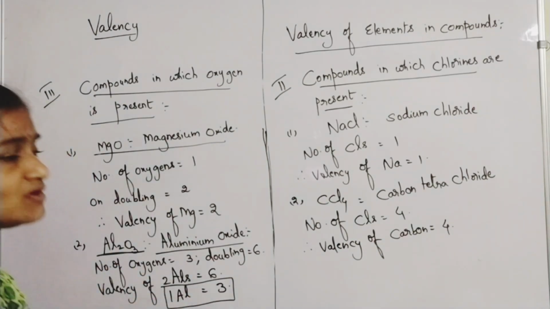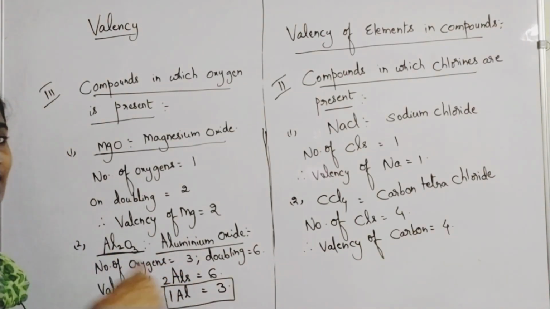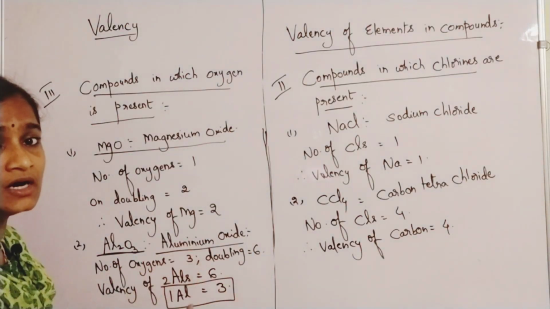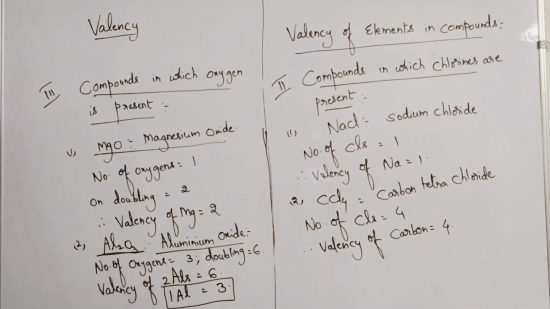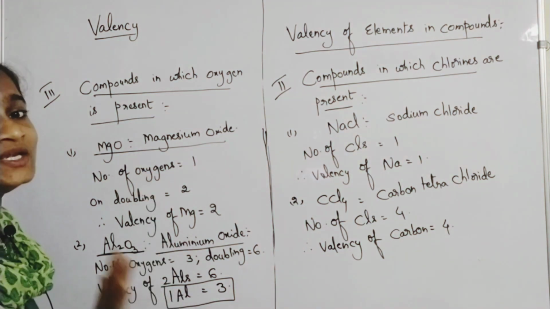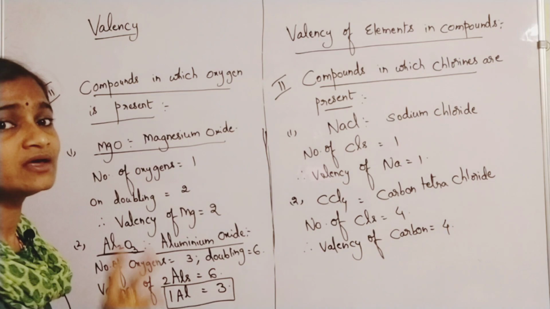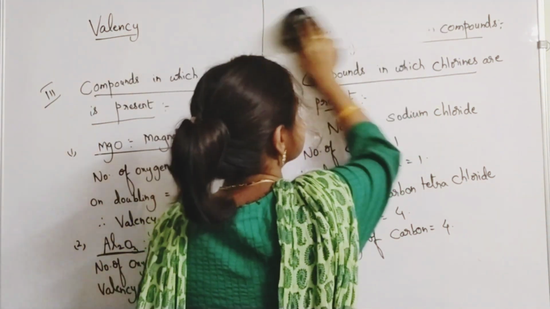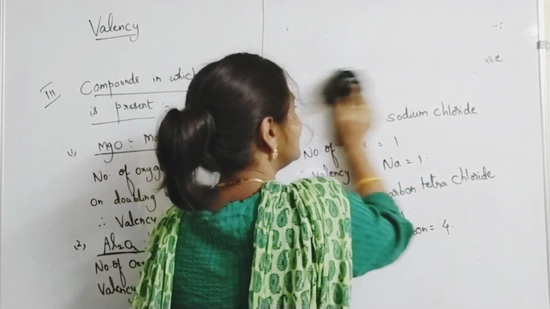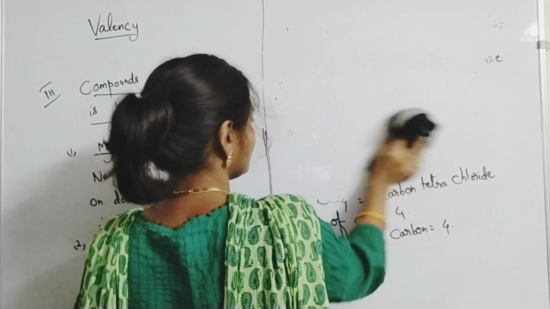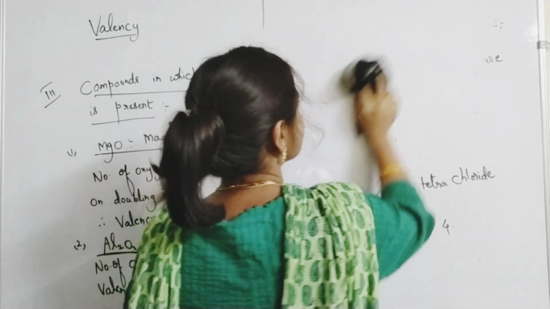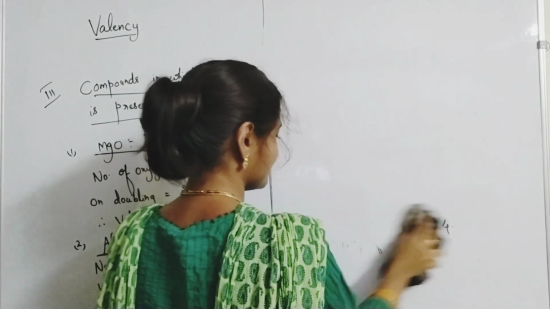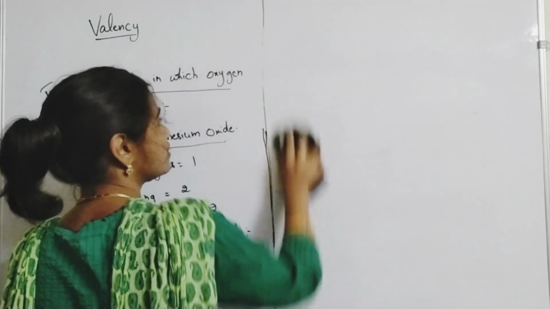You will be asked about the valency of that element. If more elements are there, you multiply with that number, based on how many elements there are. But for 1 aluminium, generally aluminium's valency is how much? 3. So you can take examples like this. One more example where oxygen is present. Please understand the points carefully.